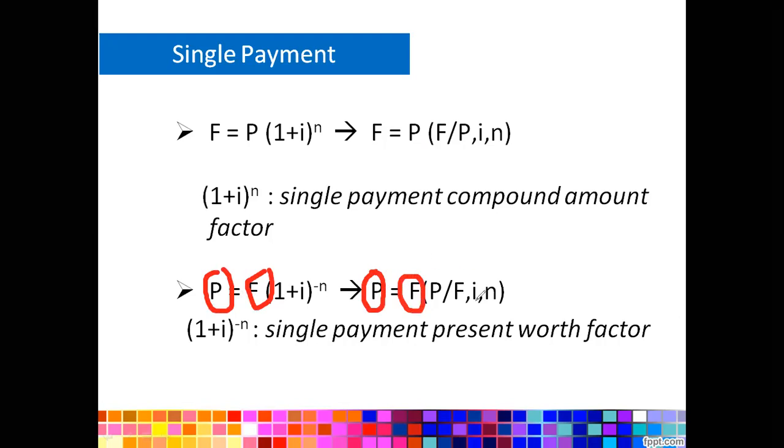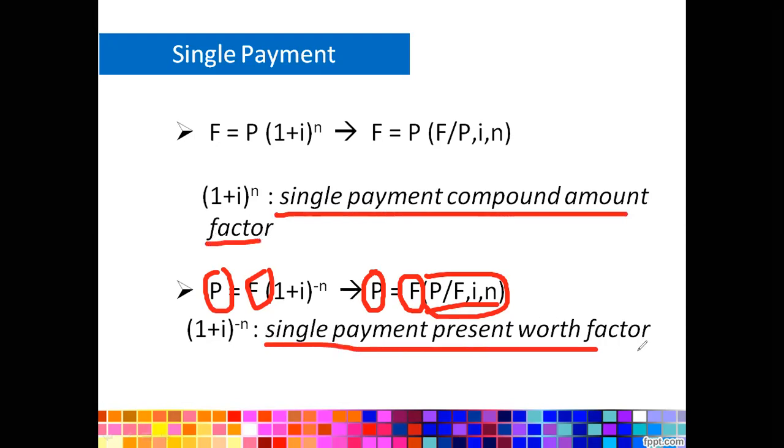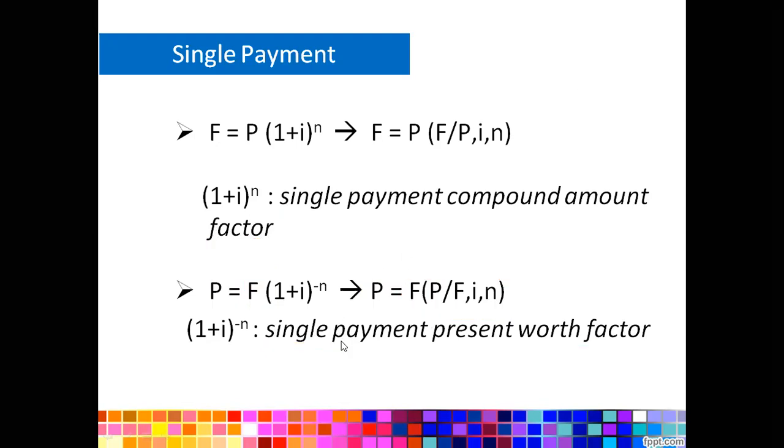So the compound factor just repeats the two letters that come first, like PF, i and n, and the PF, i and n is already written in the compound table. The other name of FP is the single payment compound amount factor, and for the PF relationship it is the single payment present worth factor. That's the other name of the compound factor.